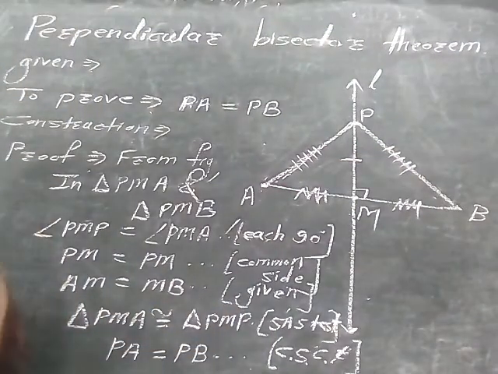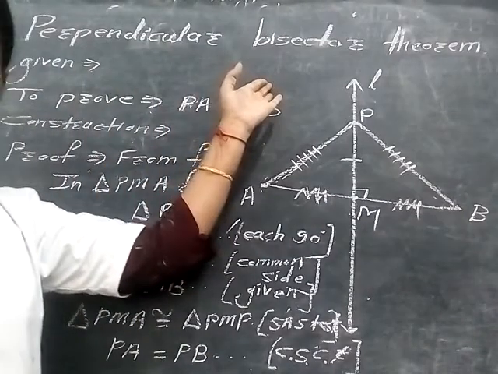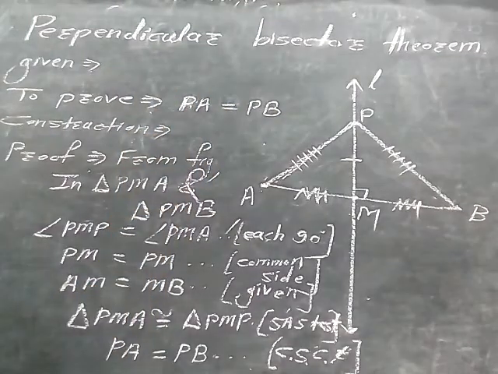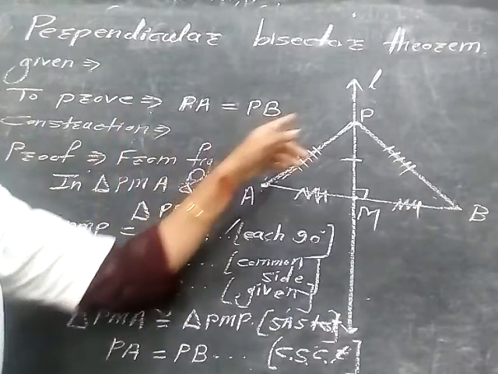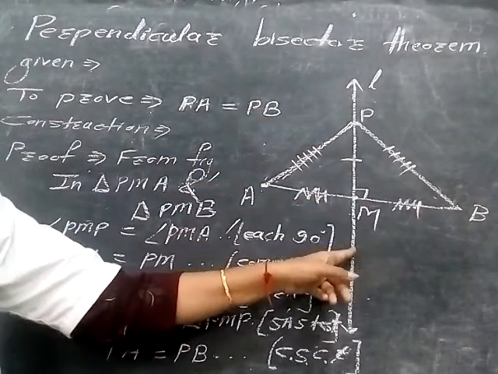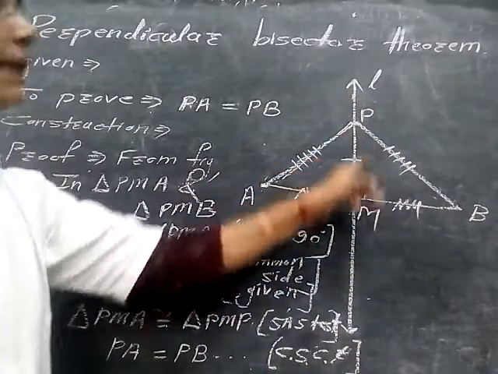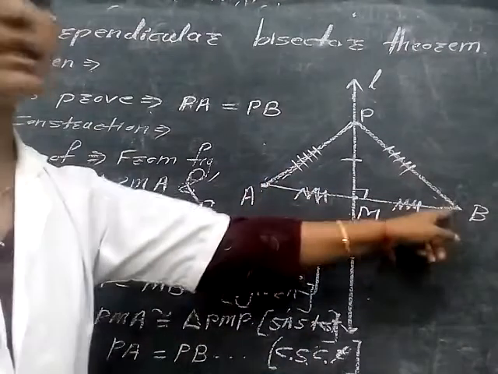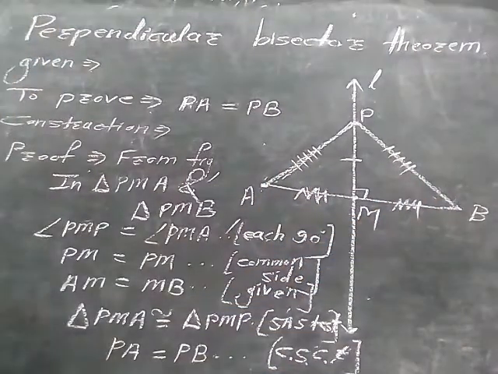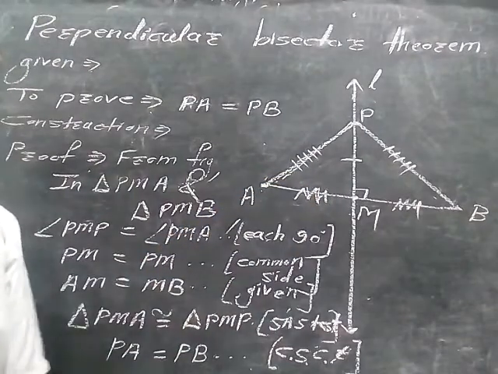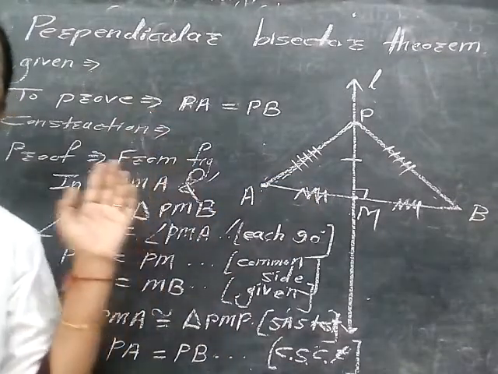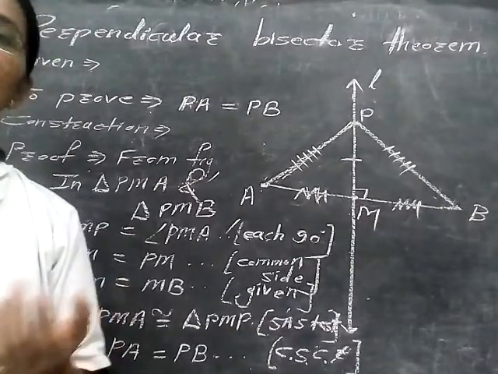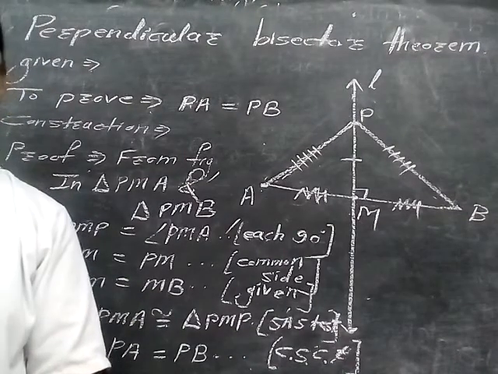And now this is our required proof. What does the perpendicular bisector theorem say? It says that every point on the perpendicular bisector of a segment is equidistant from the end points of the segment, and hence we have proved the perpendicular bisector theorem. Using this theorem we can solve different types of problems in our practice stage.